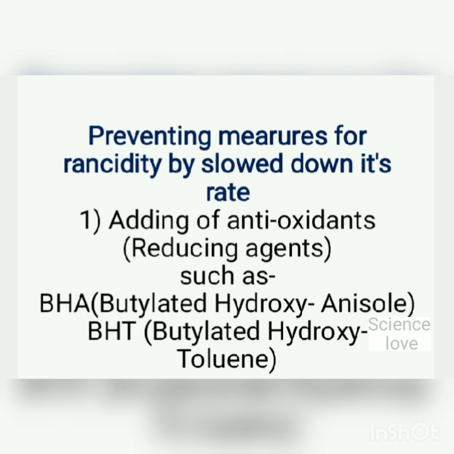Some chemicals are known as antioxidants and they slow down the rate of oxidation in food material and prevent rancidity. These chemicals are also known as reducing agents, and these are BHA, butylated hydroxyanisole, and the second is BHT, butylated hydroxytoluene. When we add these antioxidants to the food, the fat and oil present in them do not get oxidized easily and the food remains good to eat for a long time.